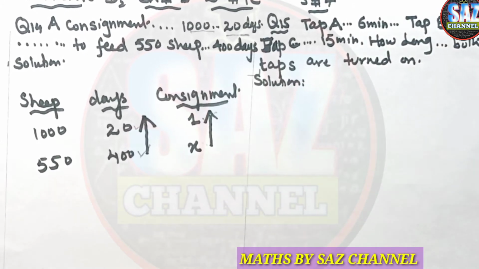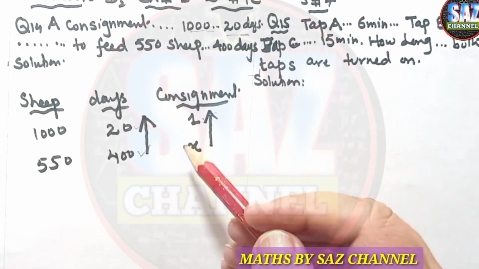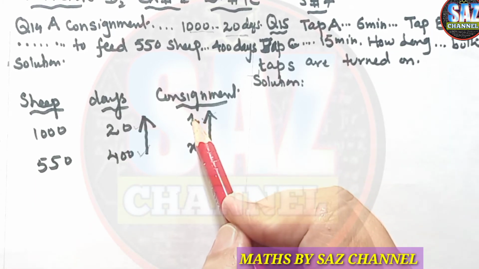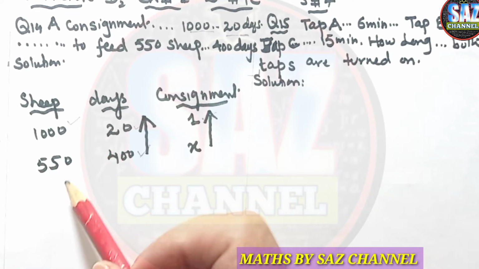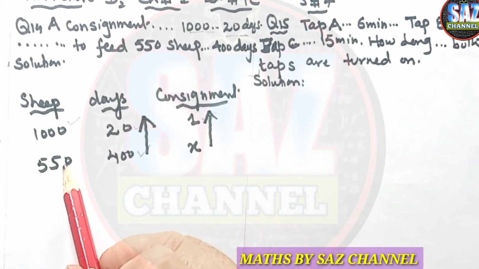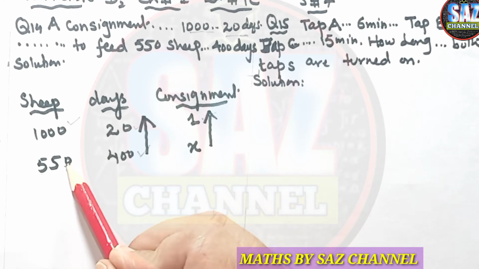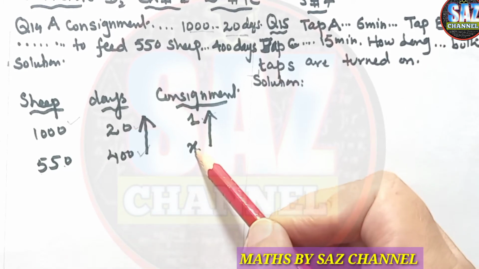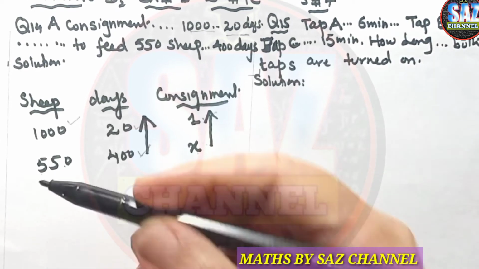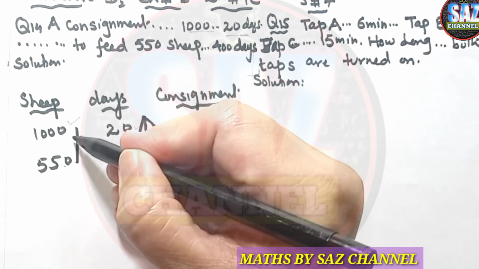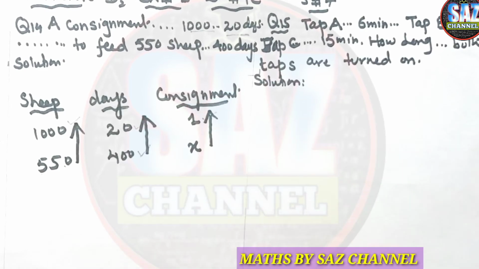Now let's compare the sheep with consignment. When consignment was 1, sheep were 1000. When the sheep are 550, the sheep are reducing, so obviously consignment will also be reducing. So again we have a direct proportion between sheep and the consignment.